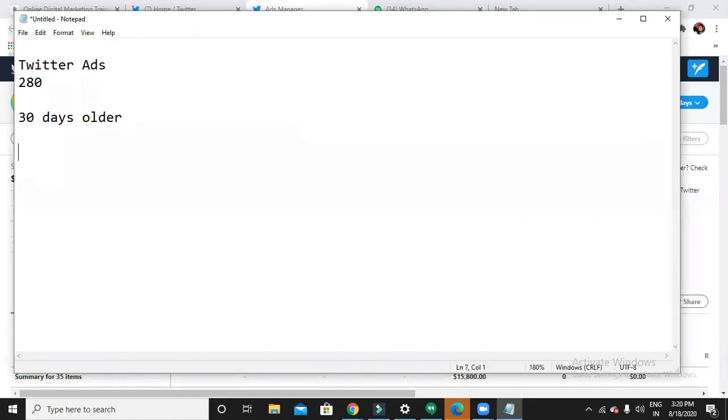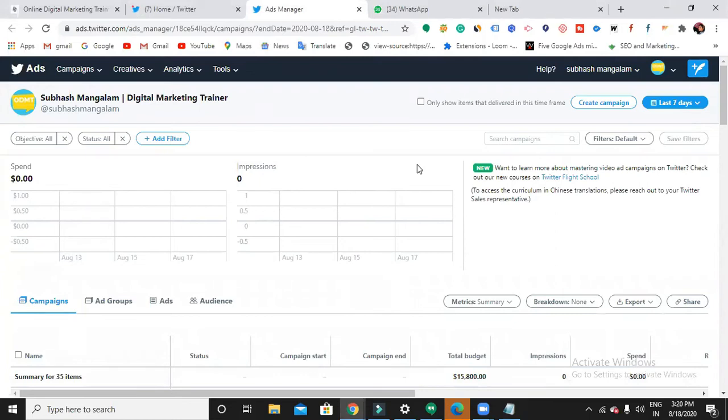Now I'll tell you the structure of these Twitter ads. I have already created ads in this Ads Manager. If you are a fresher, a beginner, it will ask you the currency and country code and all. You just need to give all those things. Then you can see an interface like this.